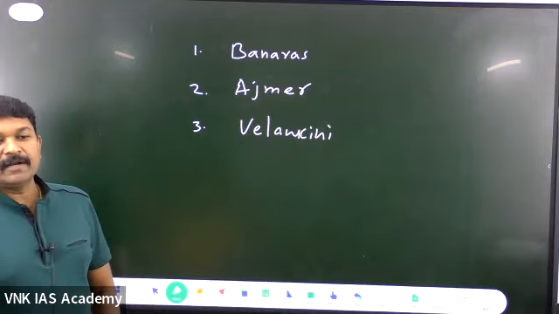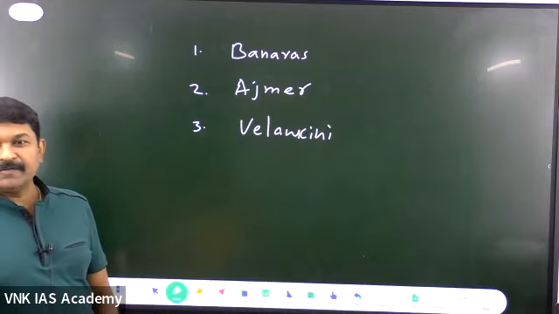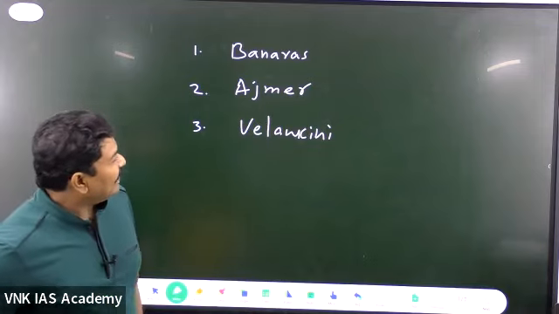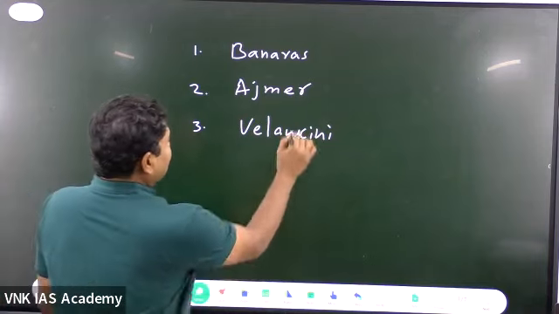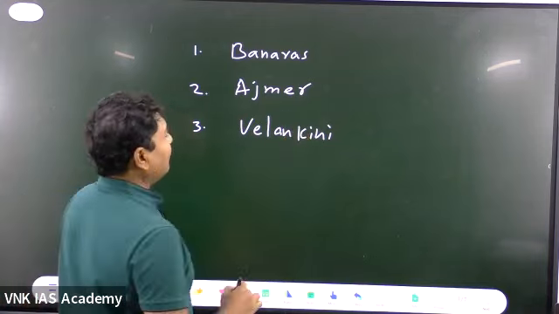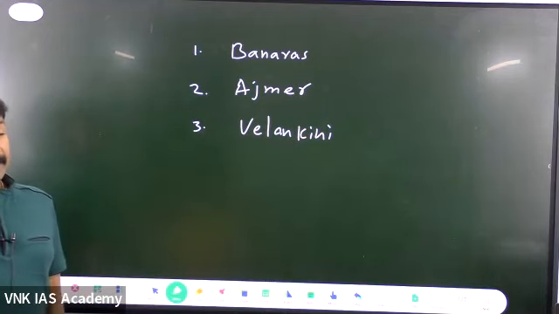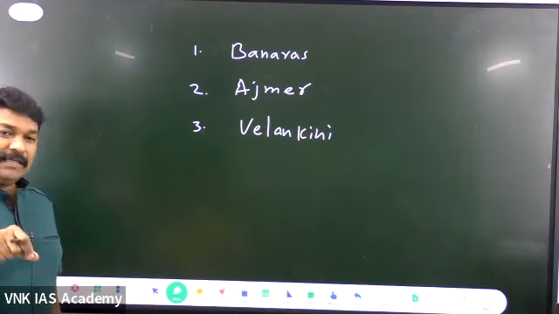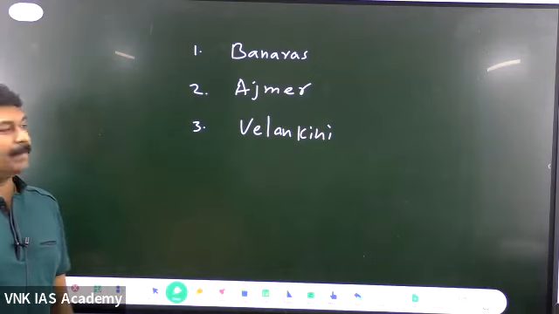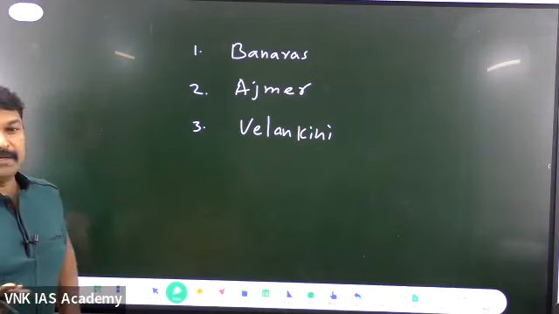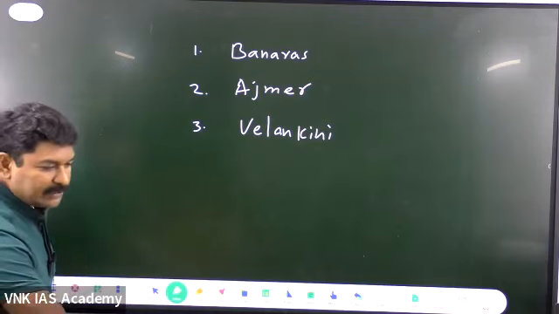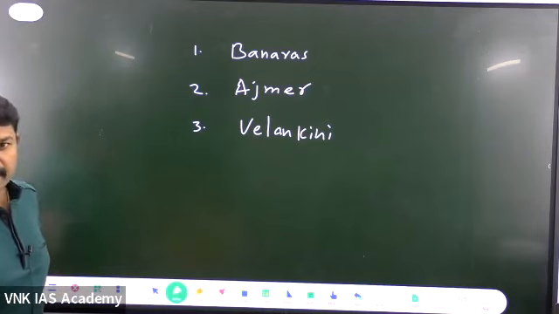Velankini is a very important religious place for Christianity. Where is it located? Velankini, V-E-L-A-N-K-I-N-A. Even Velangini is also called Velankanni, but Velankini is the original name, right? This is a very important Christian place, where the Christian religion is dominantly found in the state of Tamil Nadu.